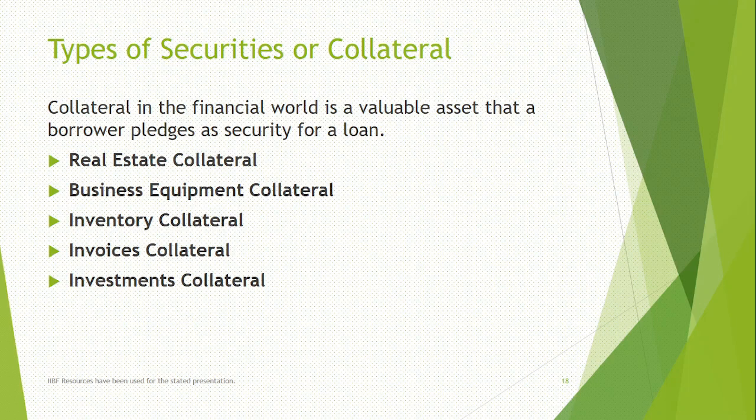Let's say real estate, any property is given to the bank as security; some equipment, machinery, or a vehicle is given as collateral; maybe stock or the inventory of finished goods, or raw material in your warehouse, can be used as collateral. Invoices, bills receivable, and the list of debtors can be used as collateral. Finally, if you have certain investments in financial securities, they can also be used as collateral. We'll discuss all these collaterals, their respective nature, and what type of charge creation is to be done in the proceeding slides.